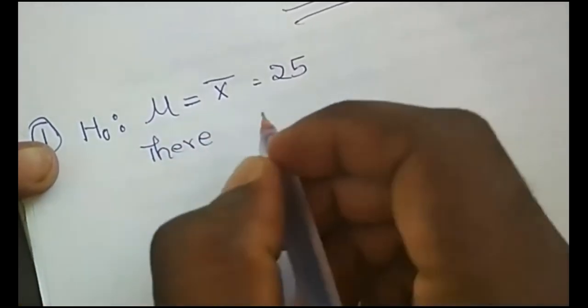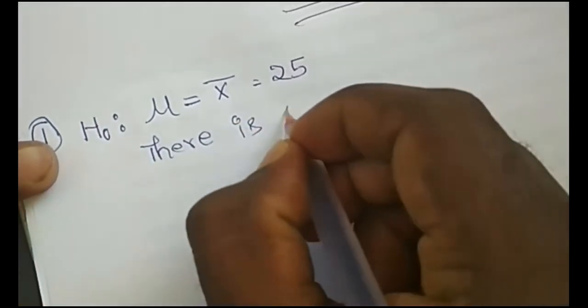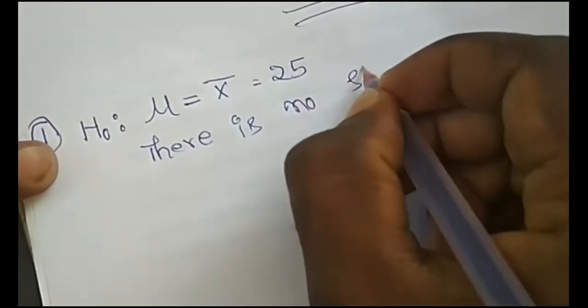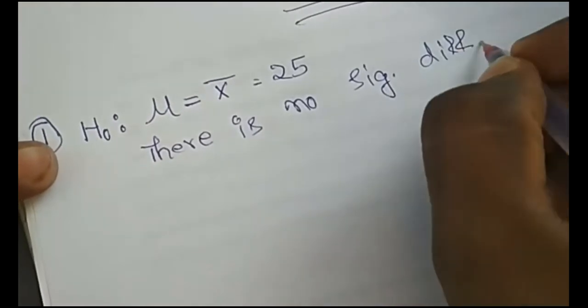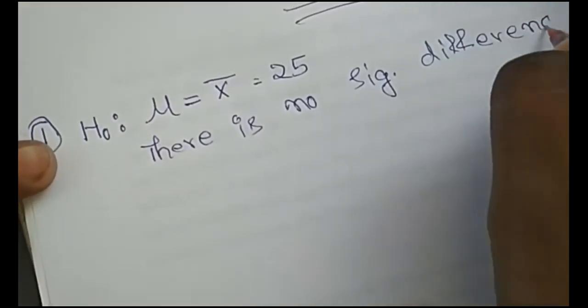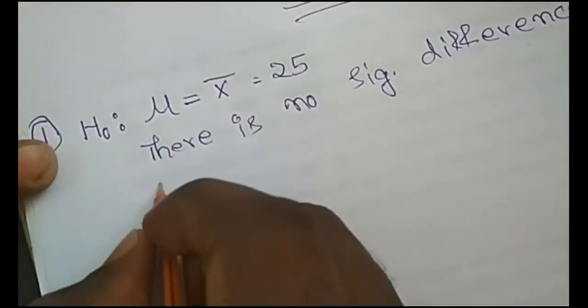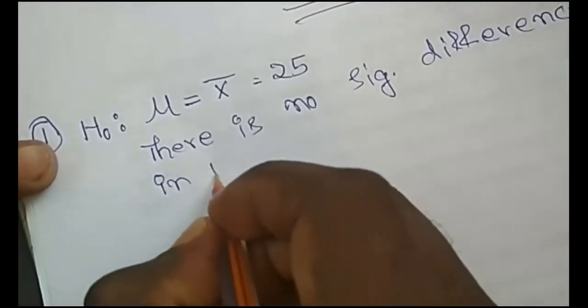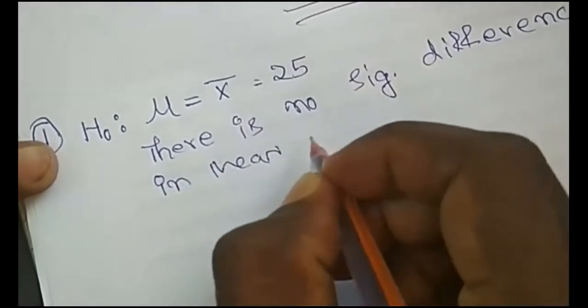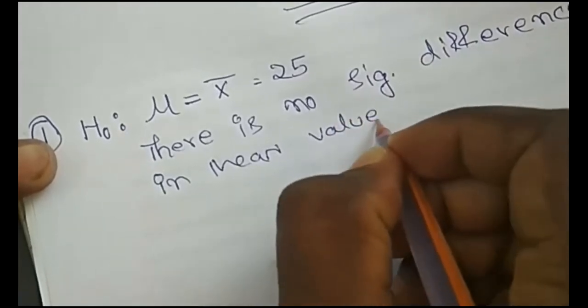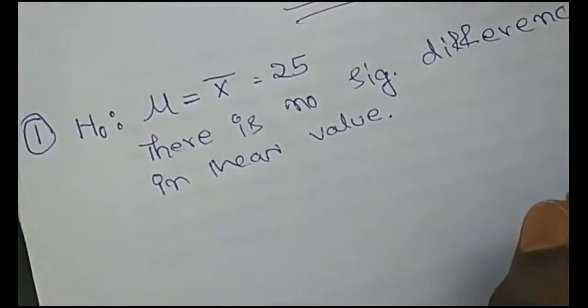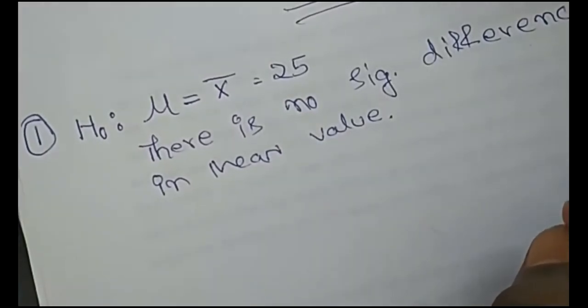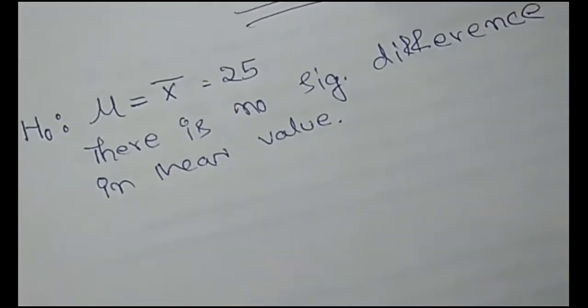Or if you write in a statement form, you can write there is no significant difference. There is no significant difference in mean values. Or there is no significant difference between the sample mean and standard mean. So that is the way you can write null hypothesis.